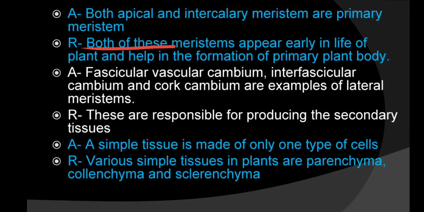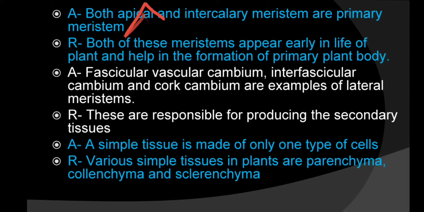Then the reason: both of these meristems appear early in the life of the plant. As they are the primary meristem, they appear early in the life of the plant and help in the formation of the primary plant body. Yes, this is also true. Now, is the reason the correct explanation of A? Let's see, is it true or not?